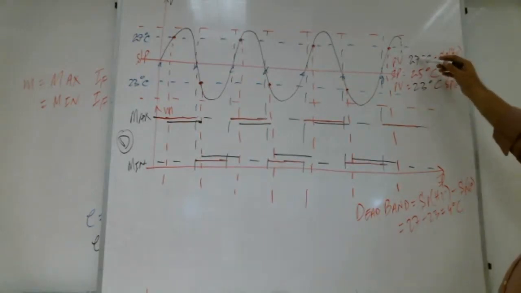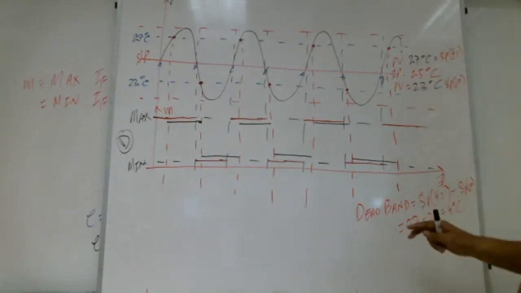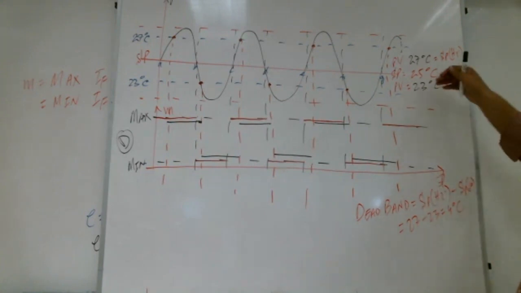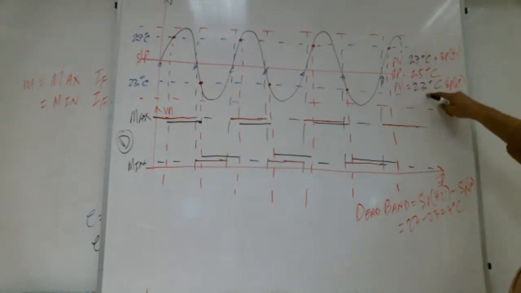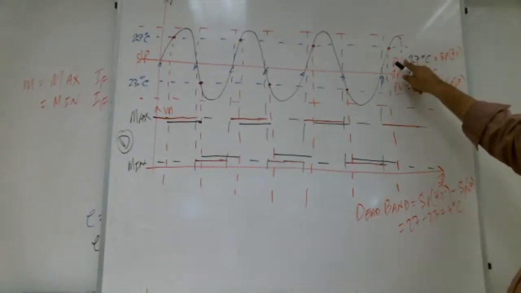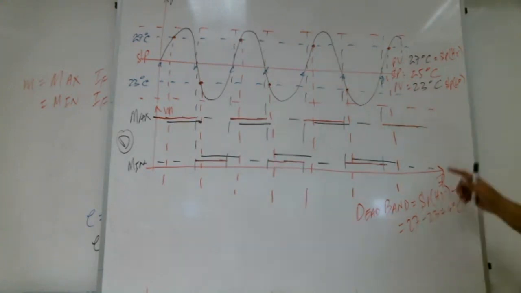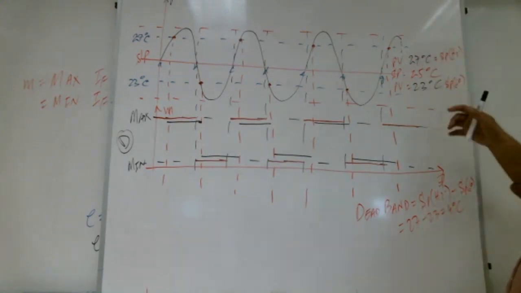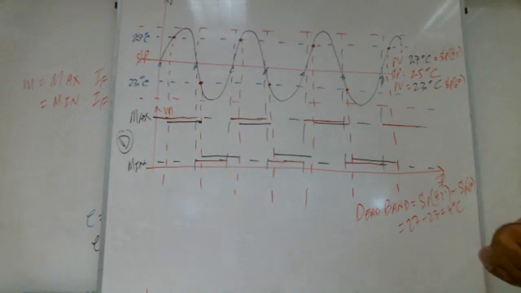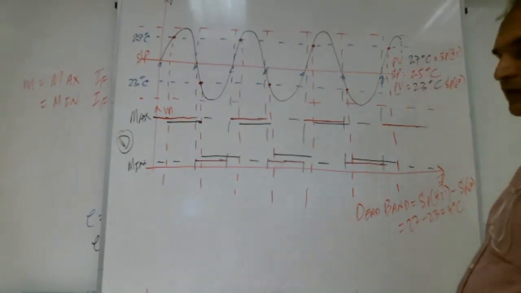So between 27 and 23, you will not see any output. The compressor is on, it will keep on until it reaches 23 degrees centigrade. If it is off, it will keep off until it is reaching 27 degrees centigrade. So this set point high, we say, and if you have seen the remote control for the air condition, it is written there, set point high, set point low. So set point high minus set point low is the dead band, when there is no output.